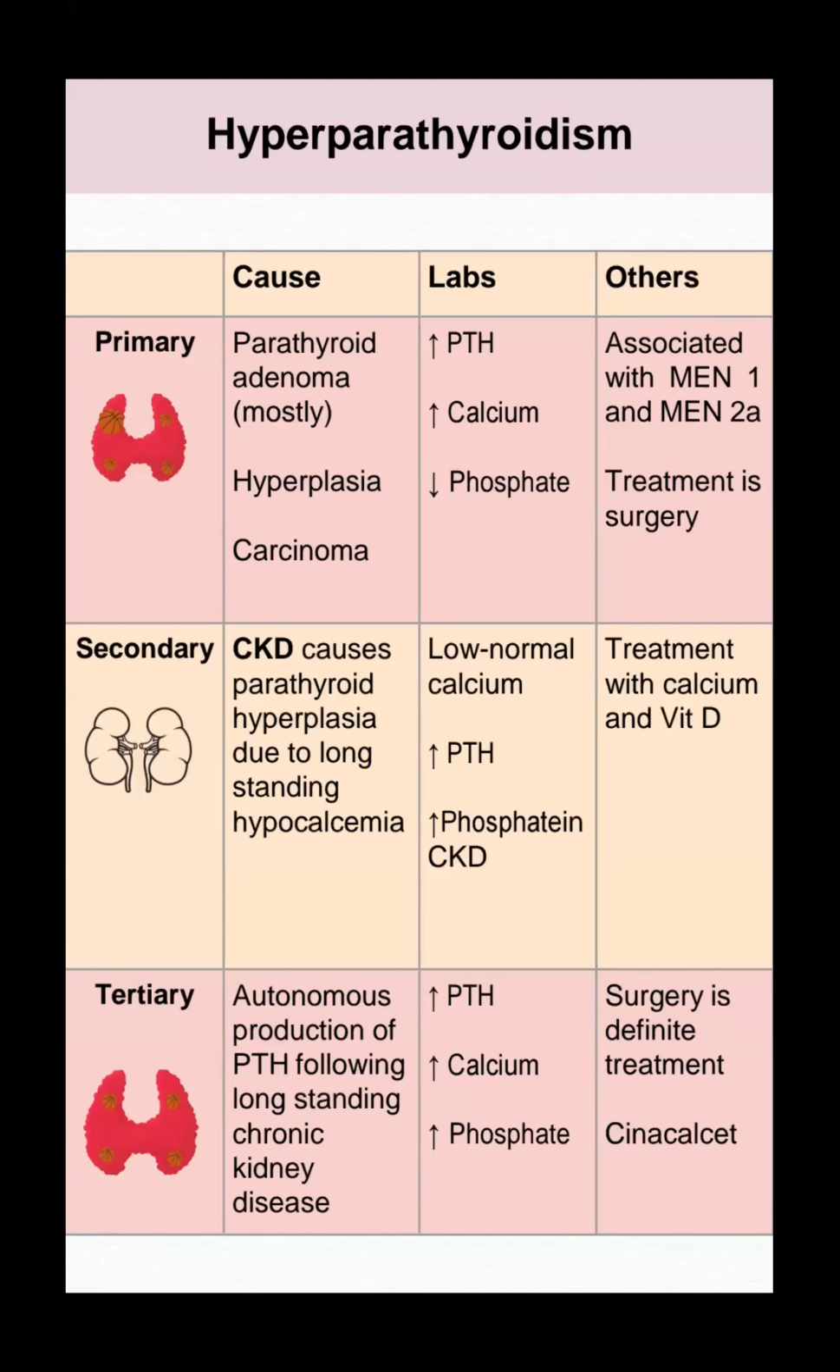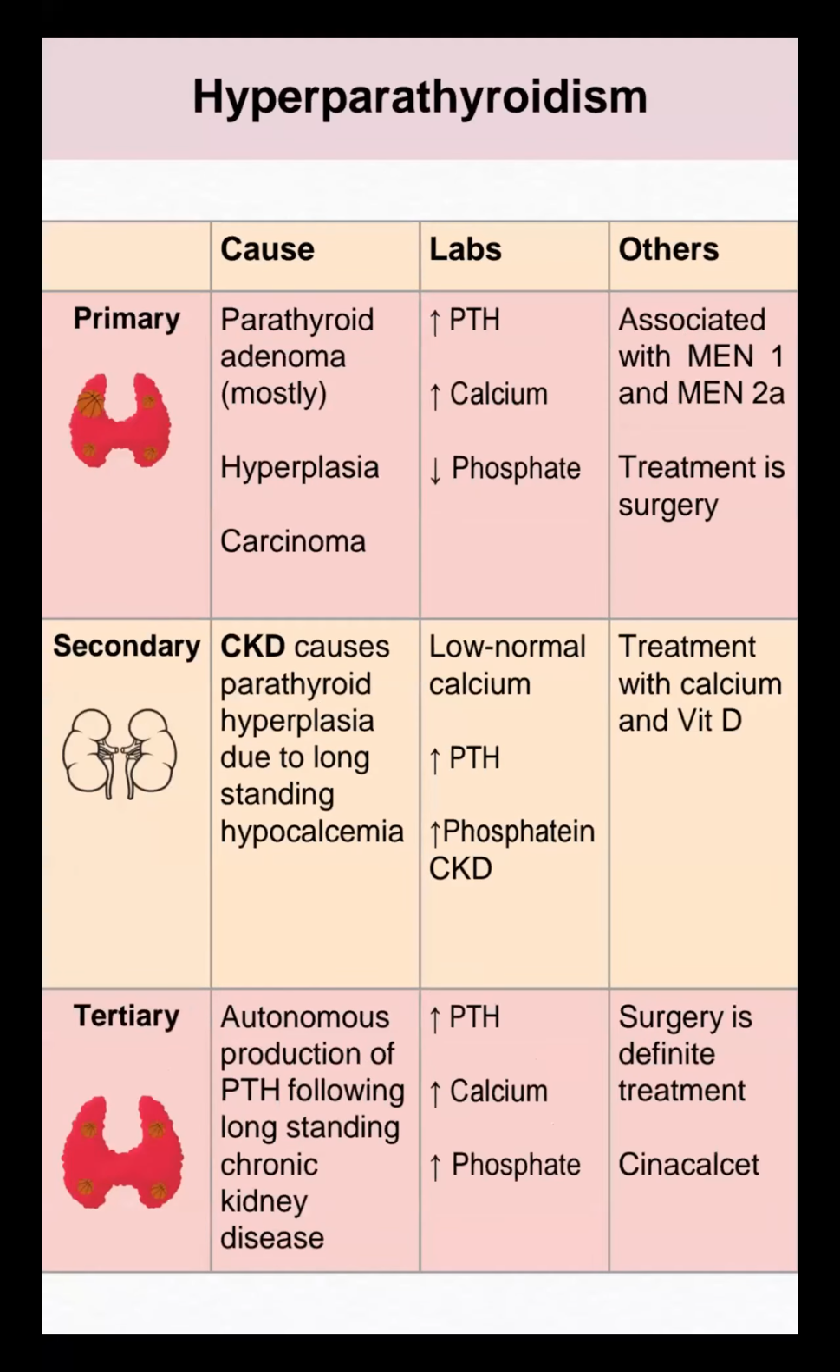Hyperparathyroidism question, my dear candidates, listen very carefully. Etiology for primary: I already discussed parathyroid adenoma, hyperplasia, carcinoma. This lab value is very important. Calcium will be higher, phosphate will be lower. This is the lab value they'll give, and you have to understand whether it is primary, secondary, or tertiary.